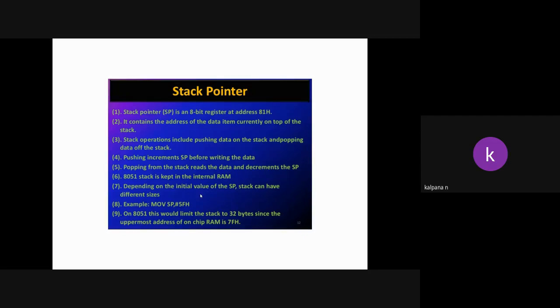Stack operations include pushing data onto the stack and popping data off the stack. Pushing means inserting the data. Popping means taking the data from the stack. Pushing increments the stack pointer, and popping decrements it.